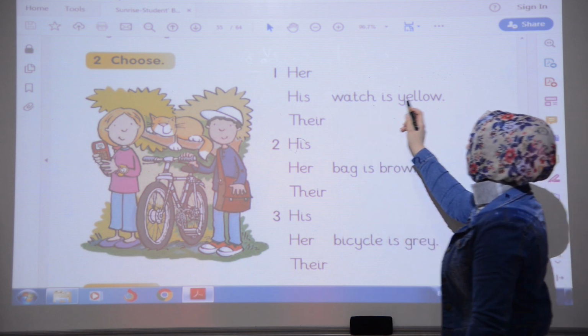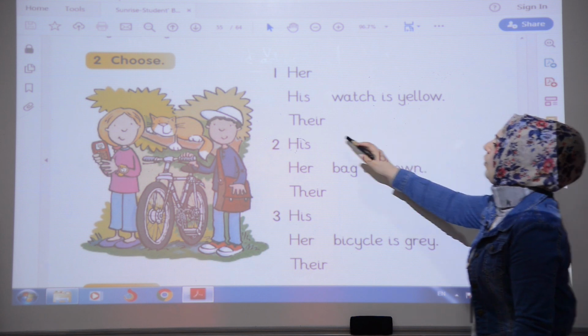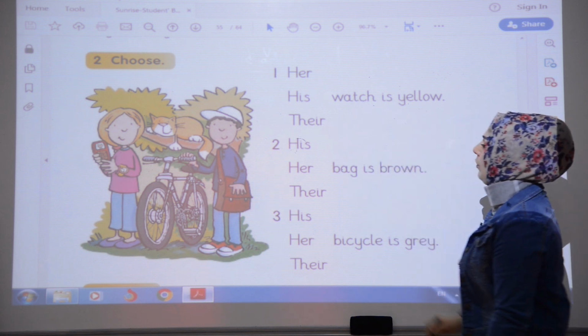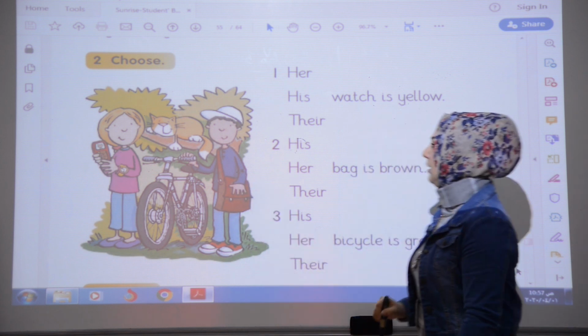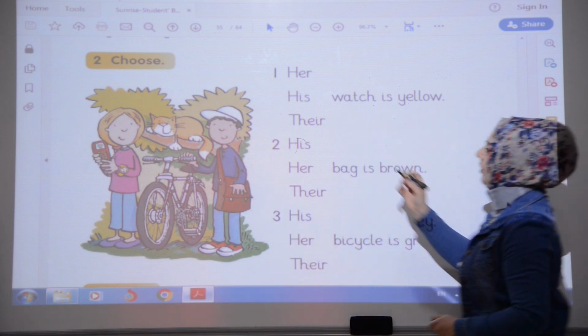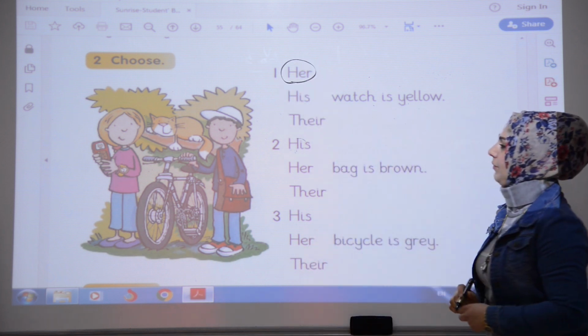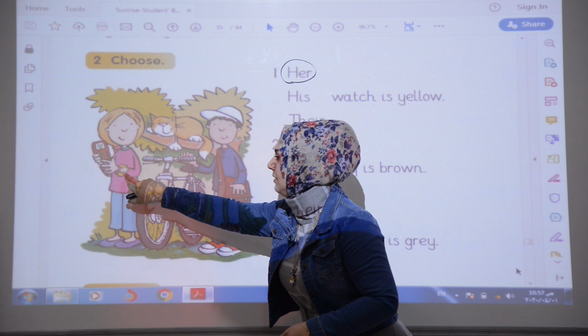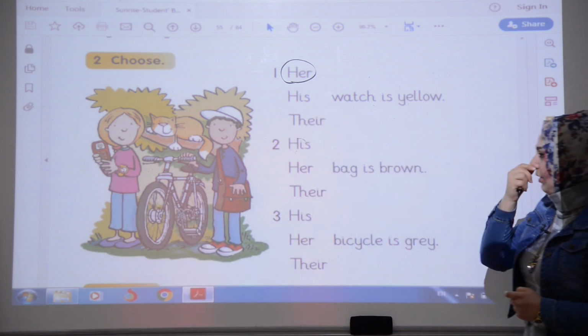Her watch is yellow, or his watch is yellow, or their watch is yellow. Because we don't have a watch, it means that it will be her, okay? Her watch is yellow. Her, because she has a watch.